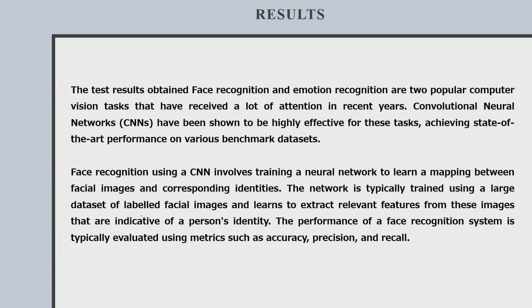Face recognition using a CNN involves training a neural network to learn the mapping between the facial images and corresponding identities. The network is typically trained using a large dataset of labeled facial images and learns to extract the relevant features from these images that are indicative of the person's identity. The performance of the face recognition system is typically evaluated using metrics such as accuracy, precision, and recall.